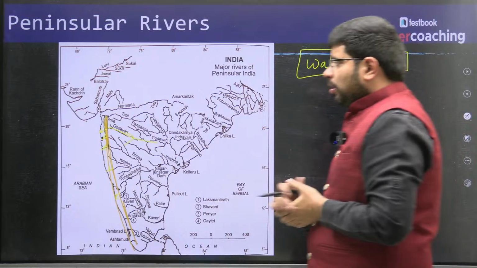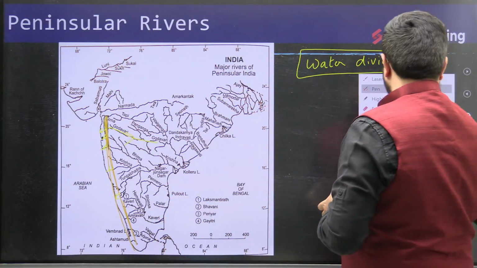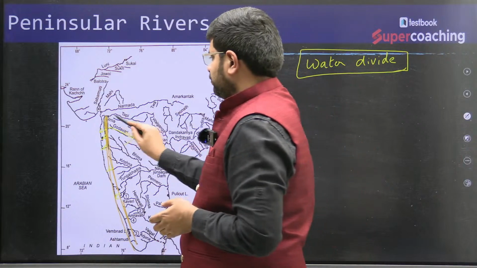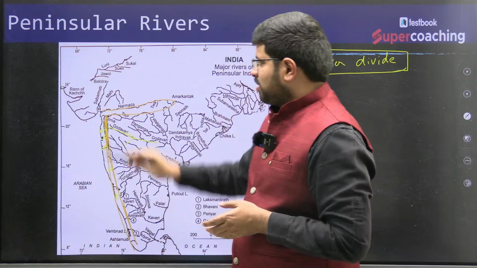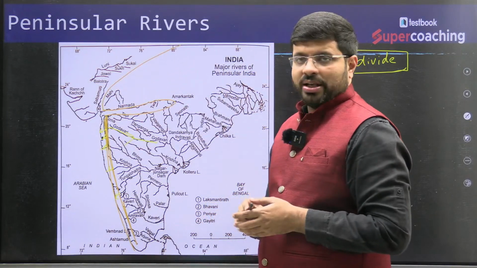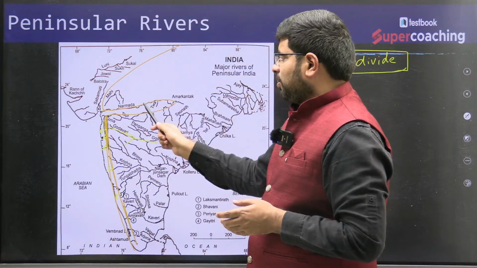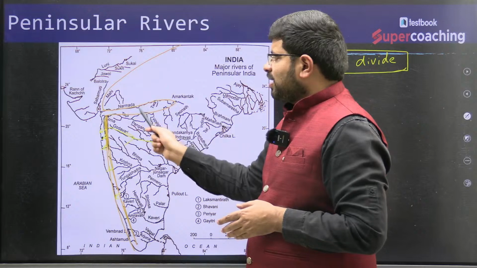Similarly, you'll also find a water dividing line across the Vindhyas and the Satpuras, and then you will find the Aravalis like this. Here the Narmada river is moving along the Vindhyas and the Satpuras.